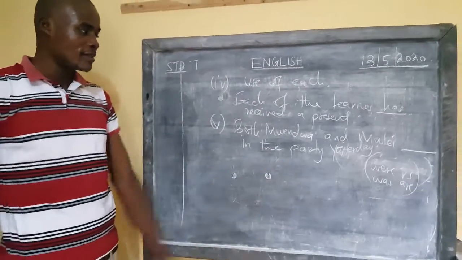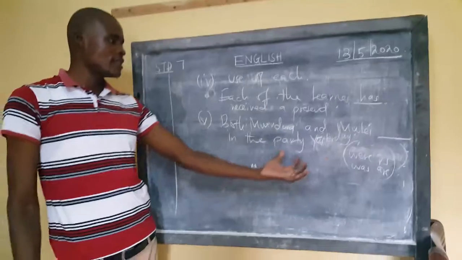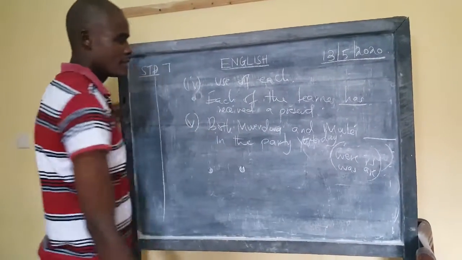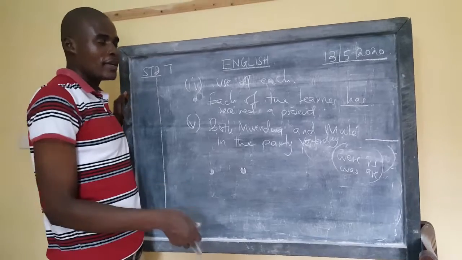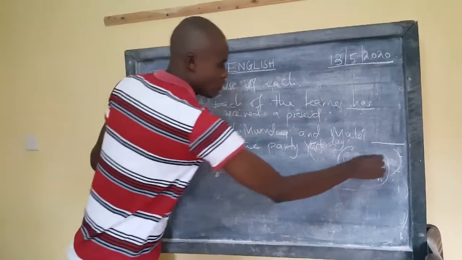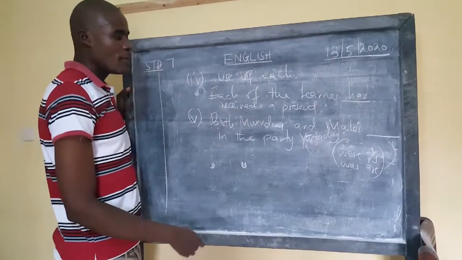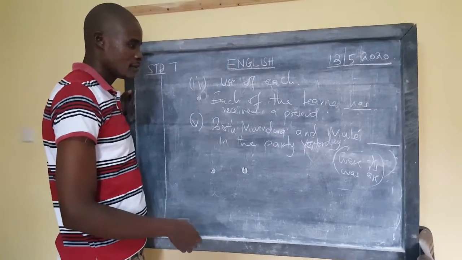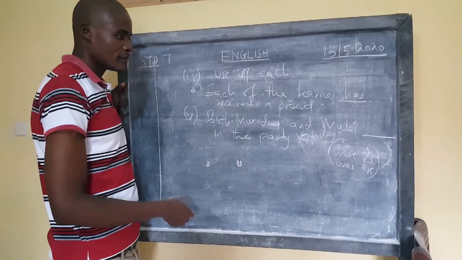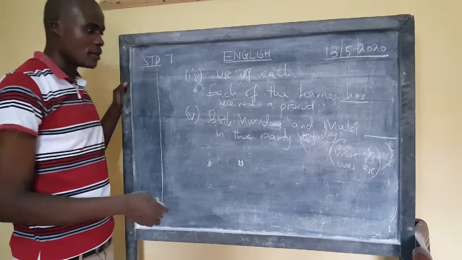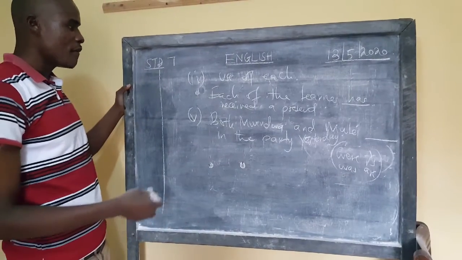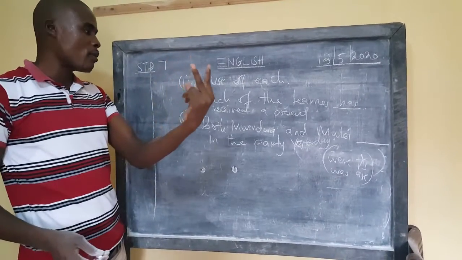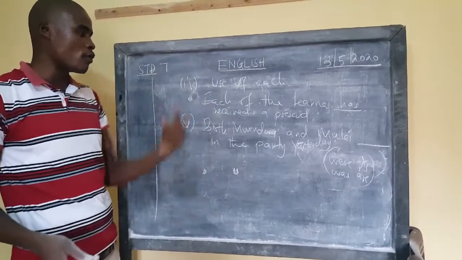Learners, how do you get this? First of all, look at the tense. It's yesterday, so you can't say "is". "Is" entails one thing happening now, so "is" is automatically wrong. What about "was", "are", "were"? Which one can come there as the answer? Both Mwendwa and Mulei, so we're talking about several people, not one.